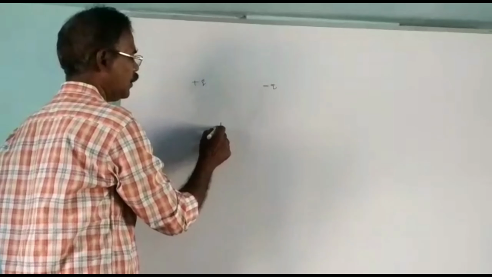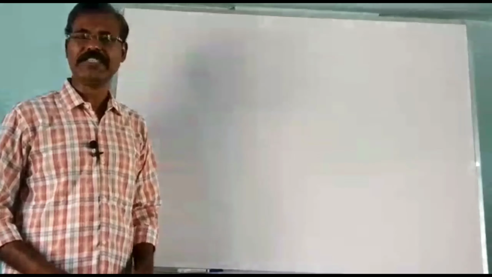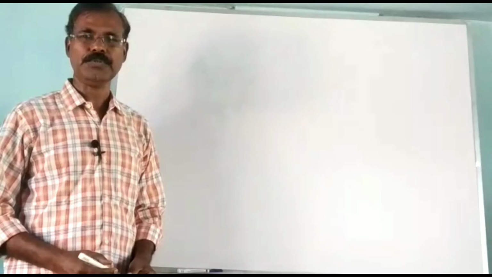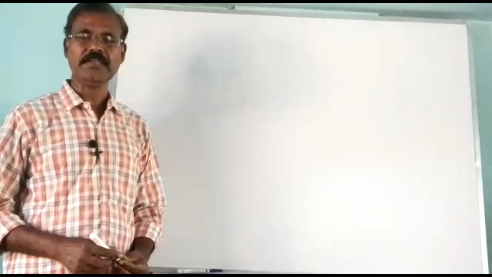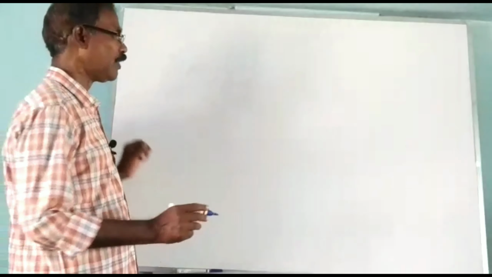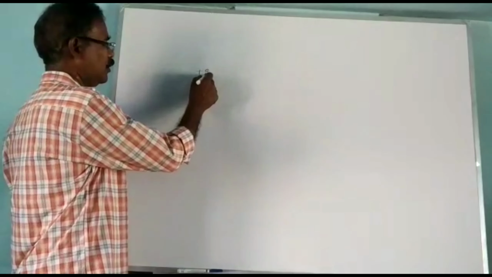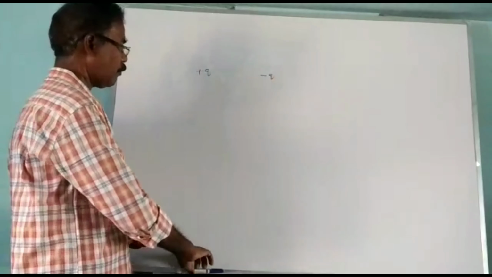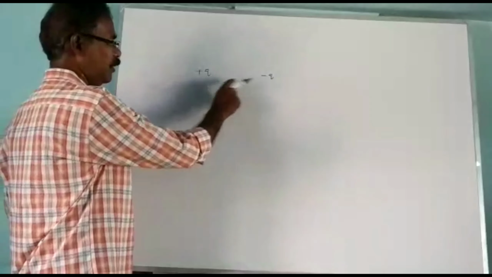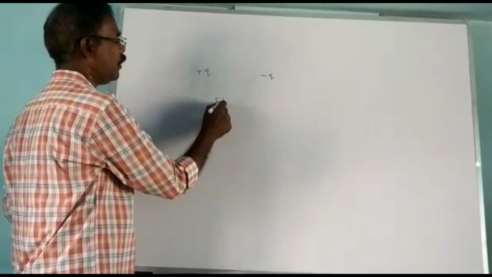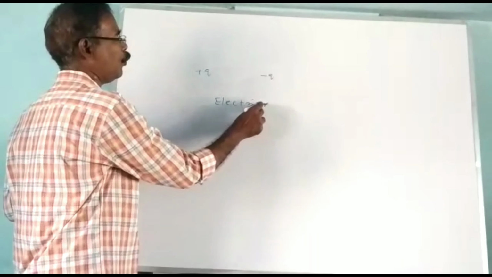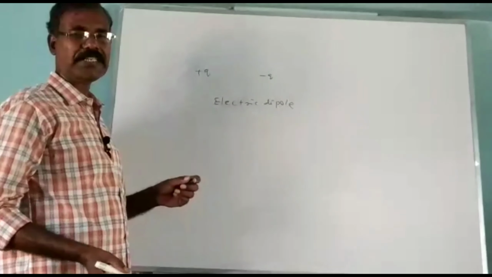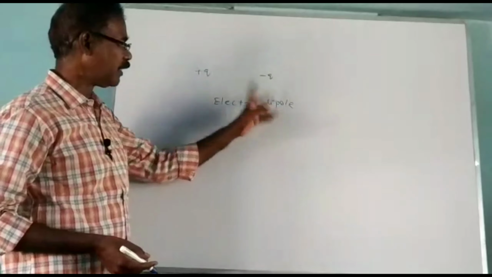This is said to be a dipole. This system is said to be an electric dipole. So we are going to draw the electric lines for the electric dipole.